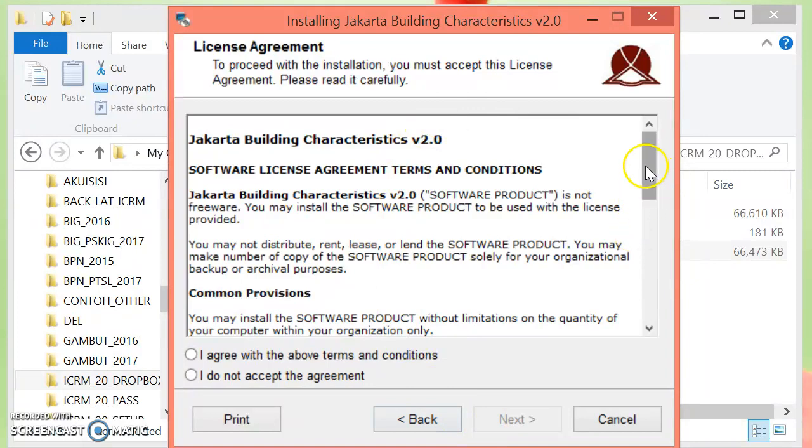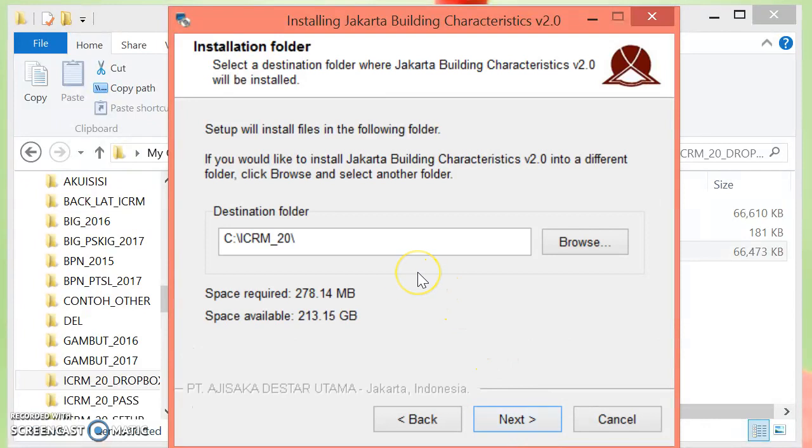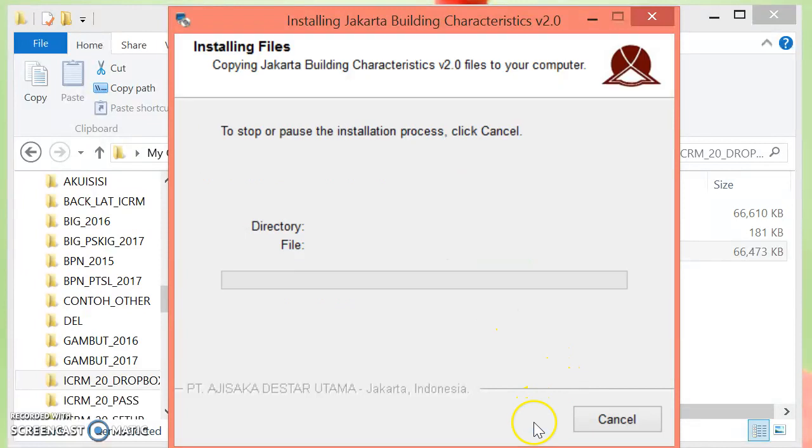This is the license agreement. Read carefully. If you agree with the license agreement, just check the radio button, I agree with the above terms and conditions, and click next. Installation folder. The folder for the installation result we store in directory C, folder ICRM_20. Just use the default and click next.